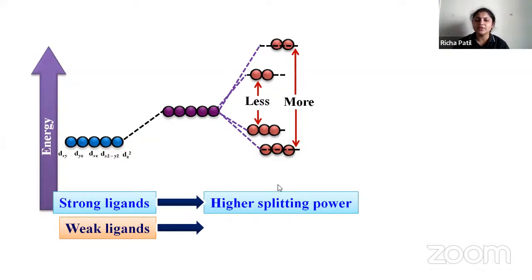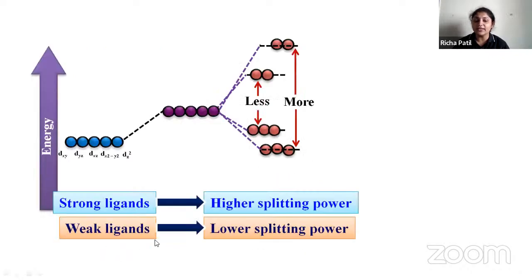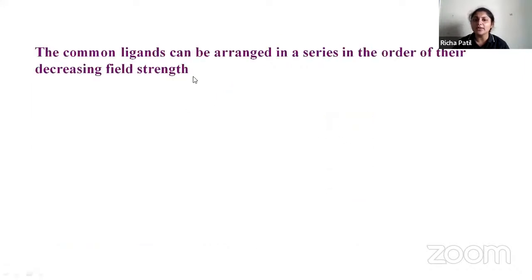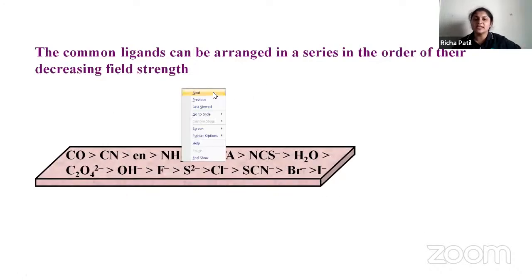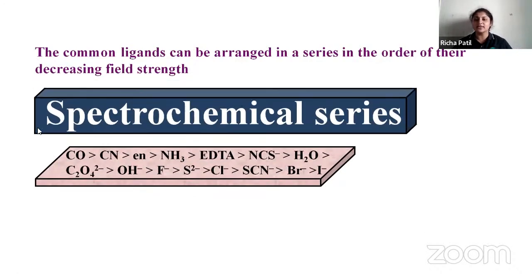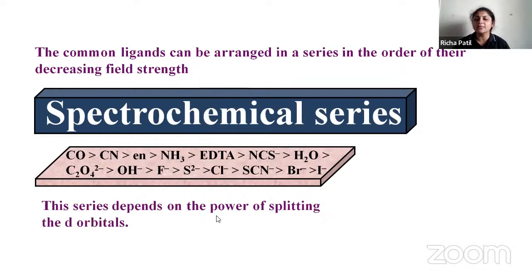So whenever you have a strong field ligand, remember it will undergo a high splitting power, and whenever you have weak ligands, it will undergo a lower splitting power. The common ligands can be arranged in a series in the order of their decreasing strength. This is given as the spectrochemical series. These are the decreasing field strengths of the various ligands. This series depends upon the power of splitting in the d orbital.